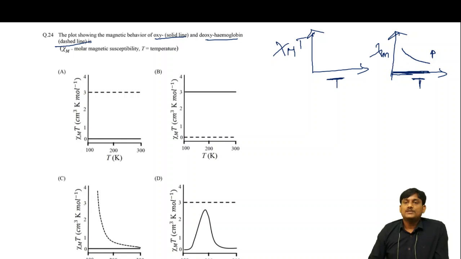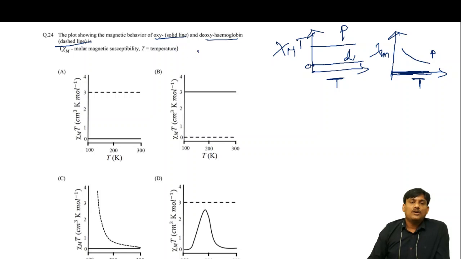There is no change with temperature. If you take chi-m T versus T, this is the paramagnetic and this will be the diamagnetic. Let us take this as 0. This is para and this is diamagnetic. You have to identify oxy and deoxyhemoglobin. What is the magnetic nature of oxy?